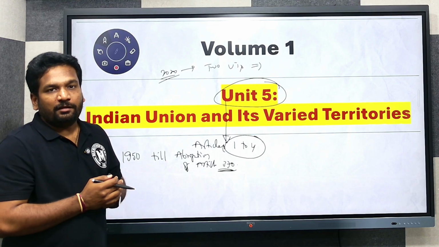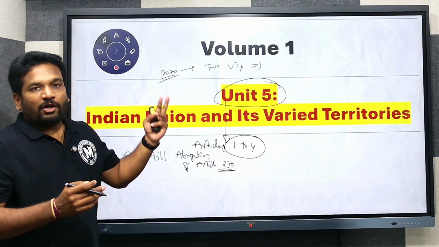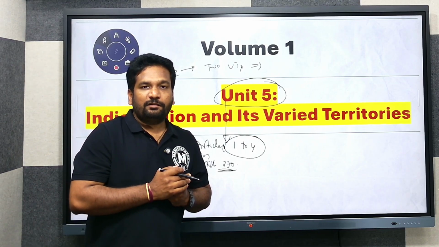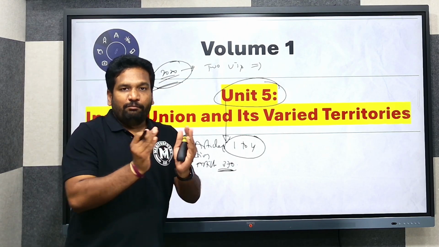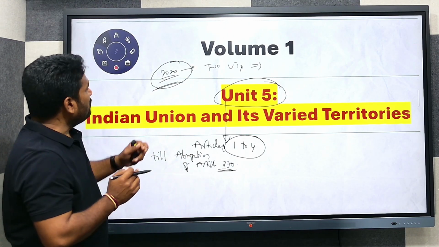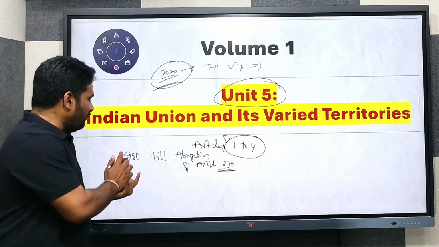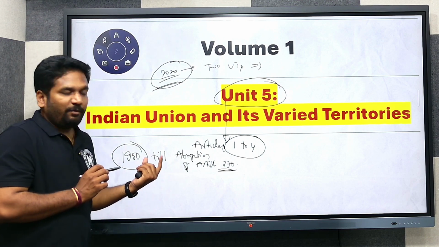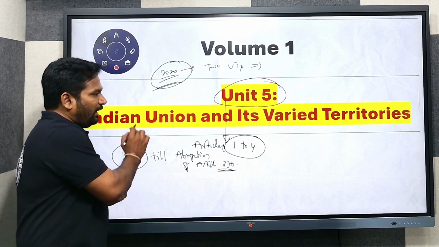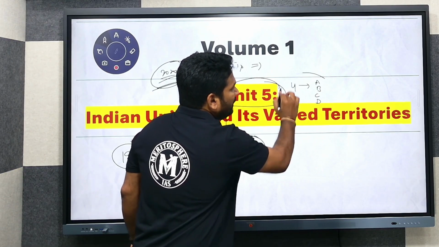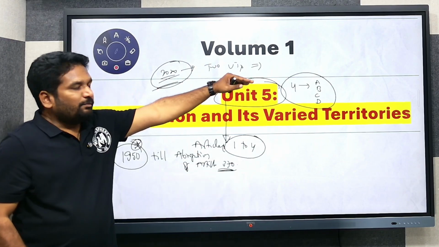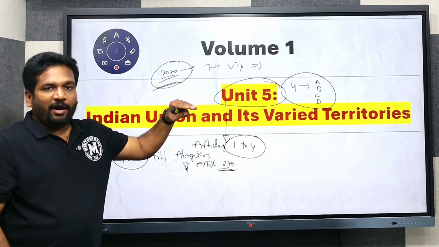Dadra Nagar Haveli and Daman Diu were two different union territories, and in 2020, for administrative convenience, they were merged into one union territory. So we are going to cover how states were there from the starting of 1950. At the time there were four parts: Part A states, Part B states, Part C states, and Part D states.